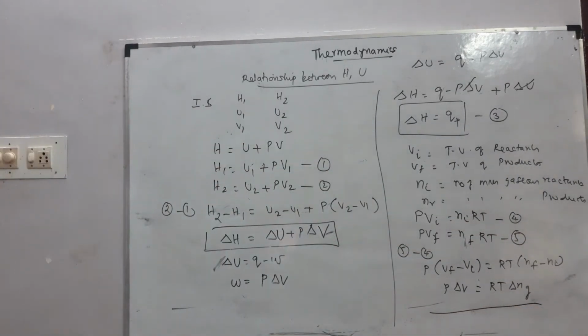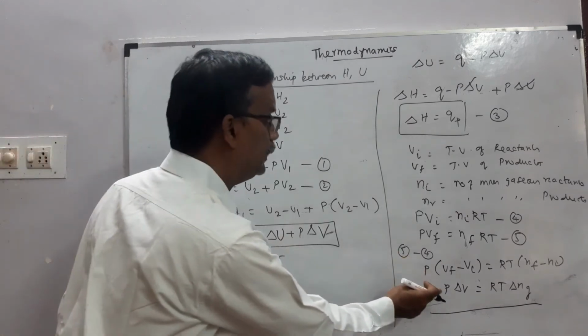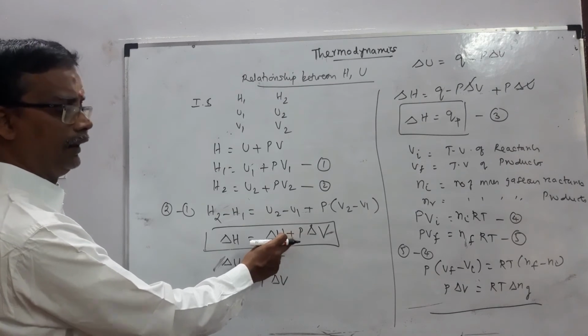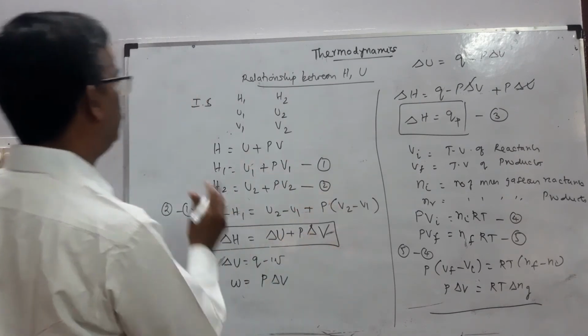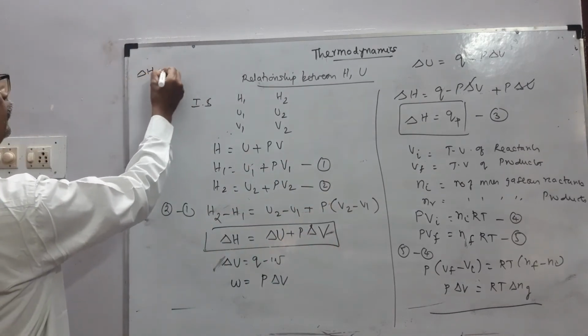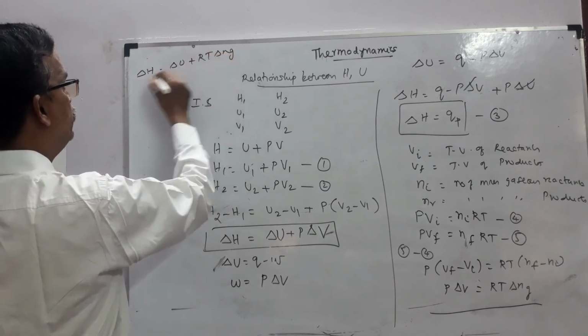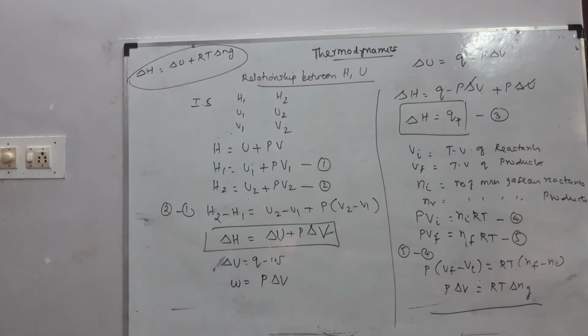Now substitute this in the delta H equation. So finally we get delta H equals delta U plus RT delta NG. This is very important; a 5 mark question can be asked.